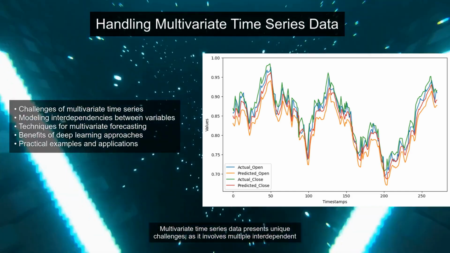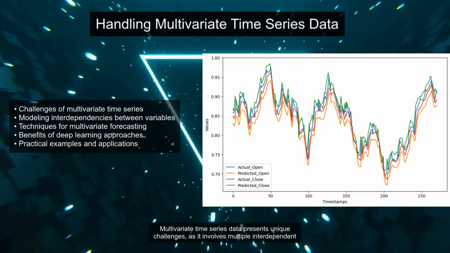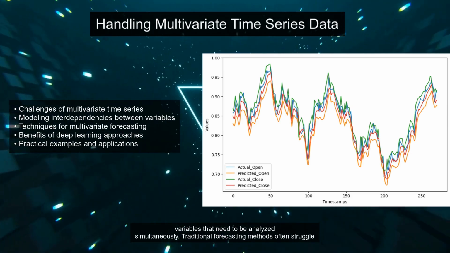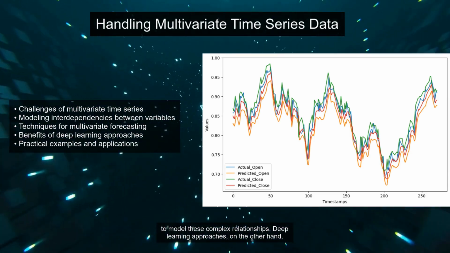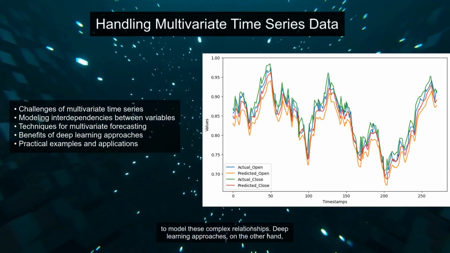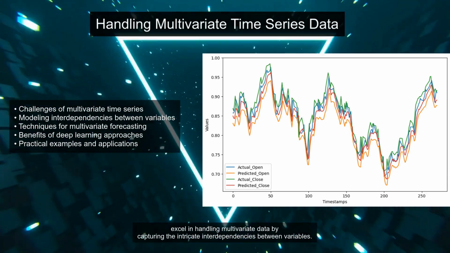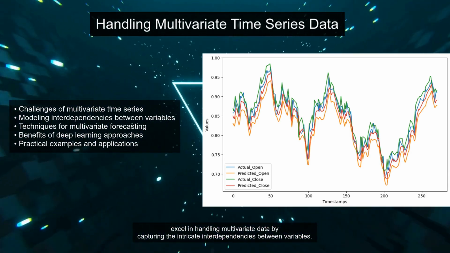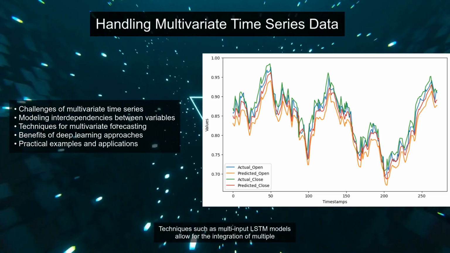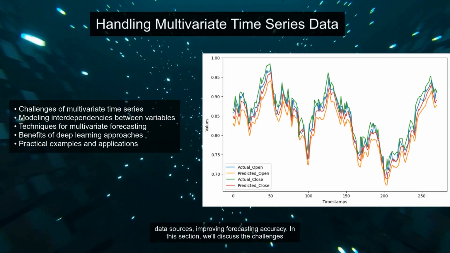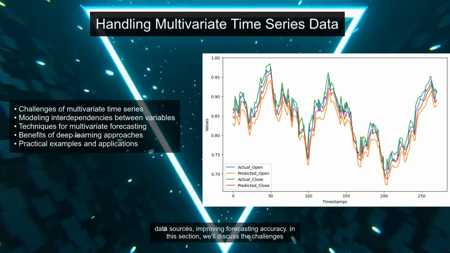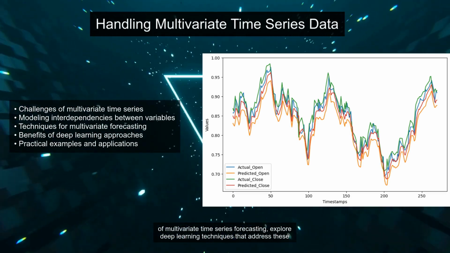Multivariate time series data presents unique challenges, as it involves multiple interdependent variables that need to be analyzed simultaneously. Traditional forecasting methods often struggle to model these complex relationships. Deep learning approaches, on the other hand, excel in handling multivariate data by capturing the intricate interdependencies between variables. Techniques such as multi-input LSTM models allow for the integration of multiple data sources, improving forecasting accuracy.